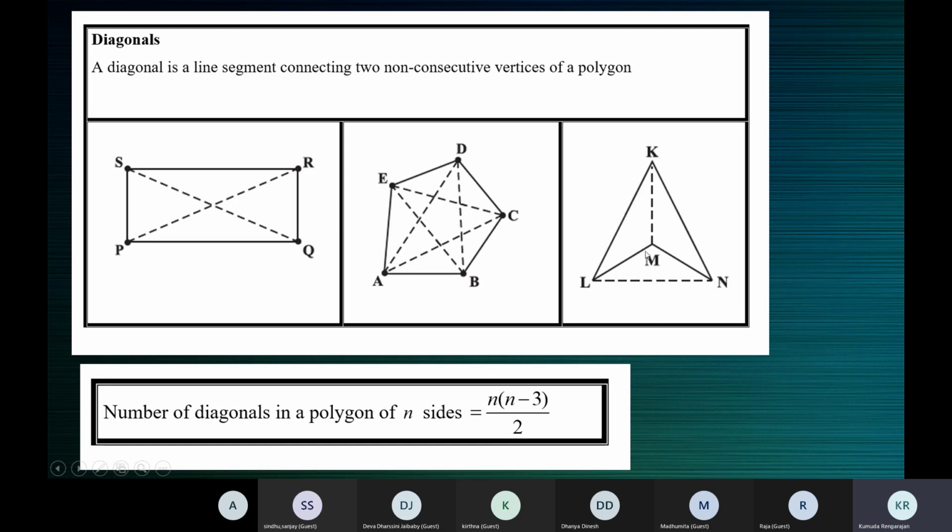Similarly, L and N. L, M consecutive. L and N, they don't come one after the other in this polygon. After L is M, not the alphabetical order or something. In this order, it is K, go in the clockwise or anti-clockwise direction. K is followed by L, is followed by M, is followed by N, or K is followed by N, followed by M, followed by L. So K and N consecutive.